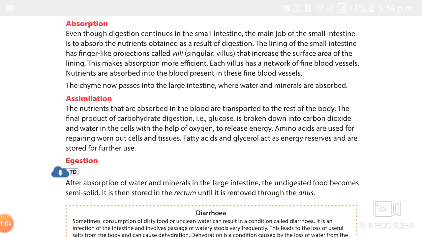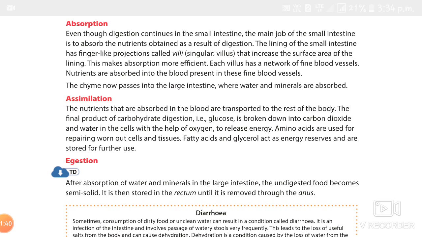Now what is assimilation? The use of simple substances to build complex substances required by the body is called assimilation. Here the nutrients absorbed in the blood are transported, and the glucose is broken down into carbon dioxide and water in the cells, with the help of oxygen. Here the energy is released.